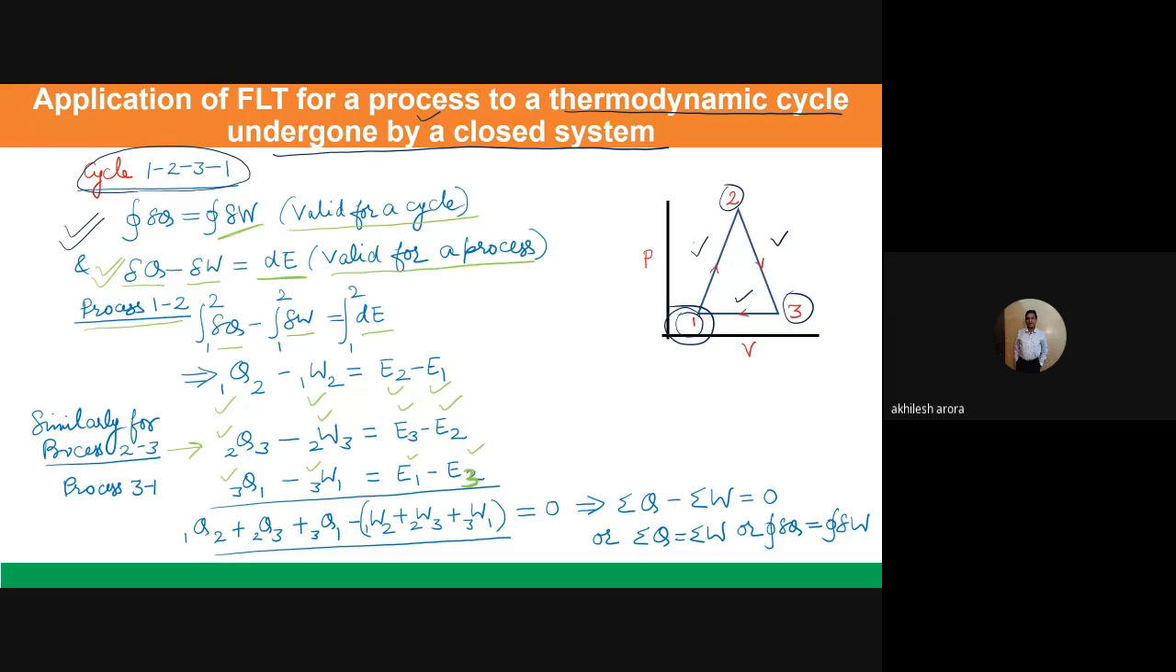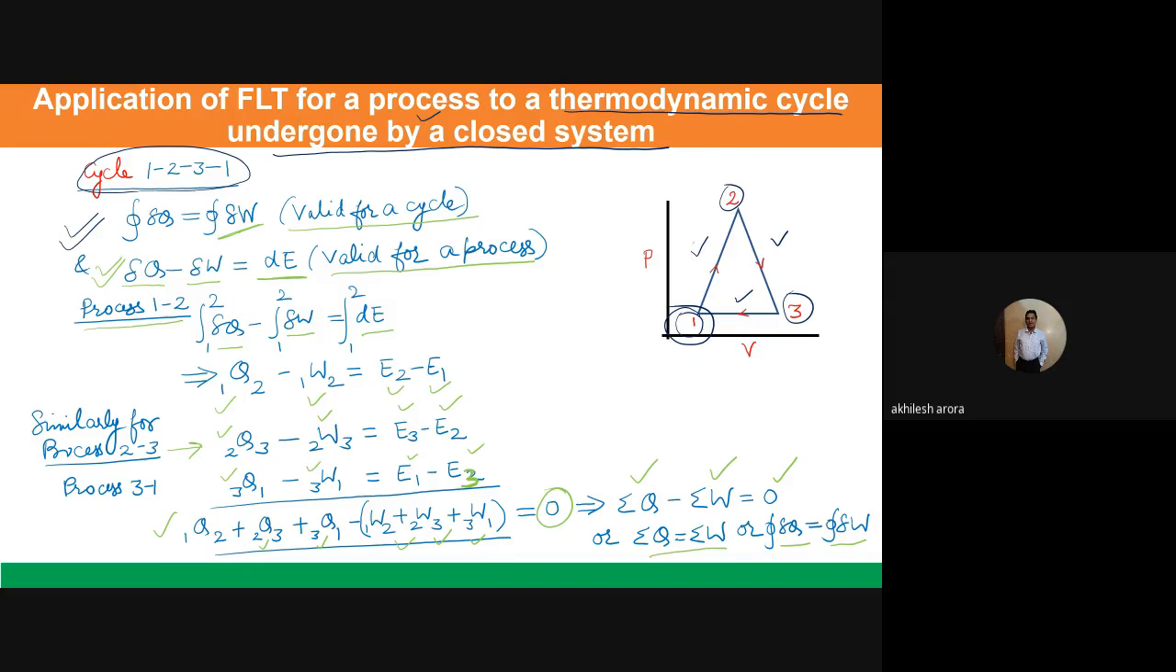Now you can see, if you take the left hand side, what do you find? You see that Q1 to 2 plus Q2 to 3 plus Q3 to 1 minus W1 to 2 plus W2 to 3 plus W3 to 1 comes out to be 0. That is, the algebraic sum of heat transfers minus the algebraic sum of work transfers comes out to be 0. So I can say the cyclic integral of delta Q is equal to the cyclic integral of delta W.